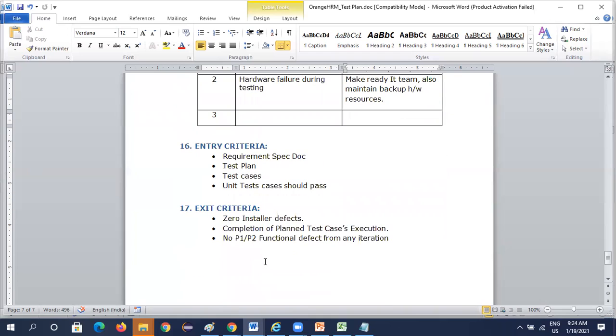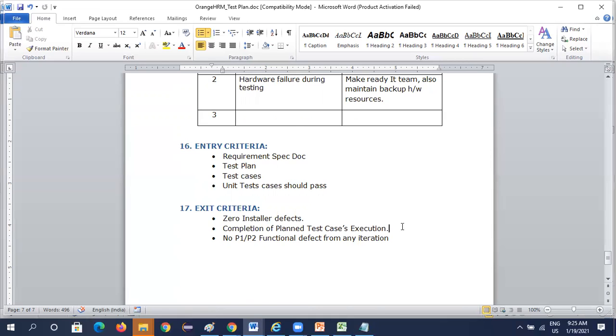Okay, so entry criteria and exit criteria. To test the application, what are the entry criteria required? One is the specification document, one is the test plan, test cases, and unit test cases should pass. Exit criteria is zero critical defects, or defects should not be there.